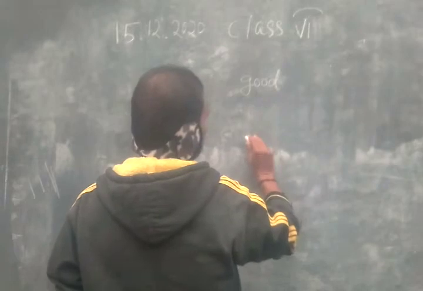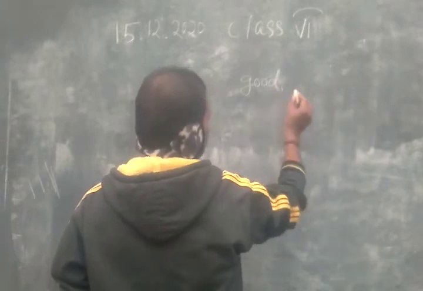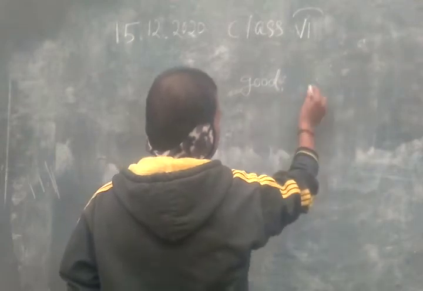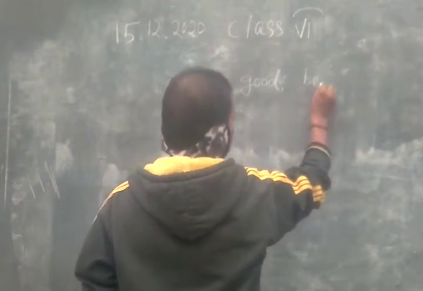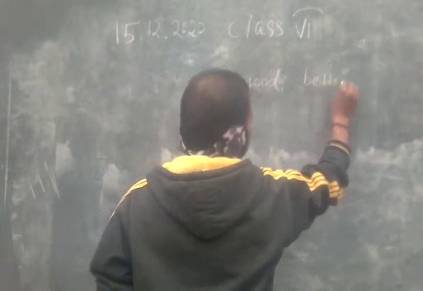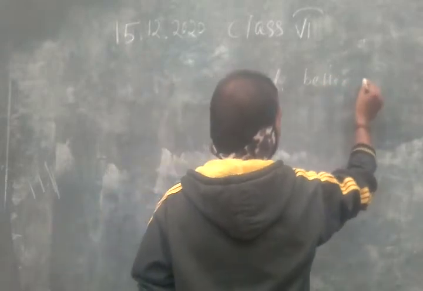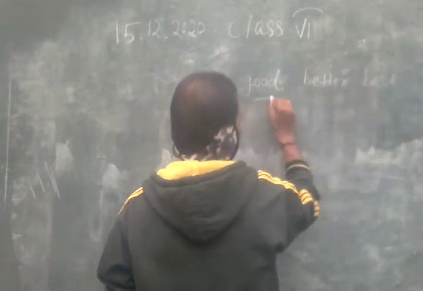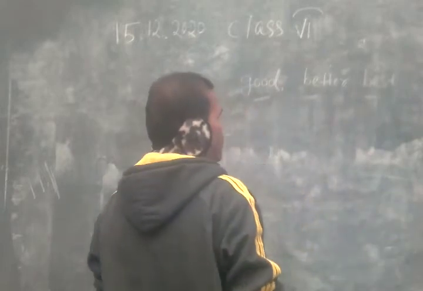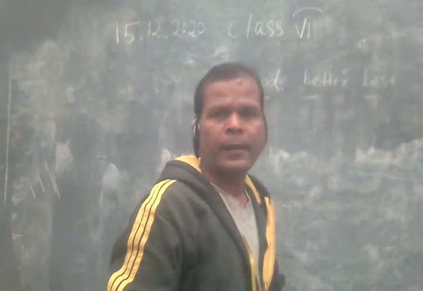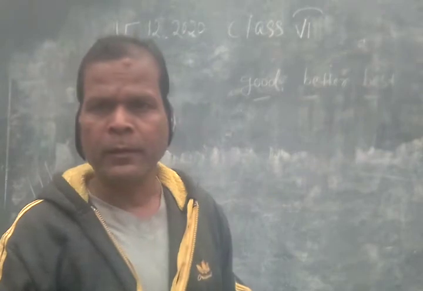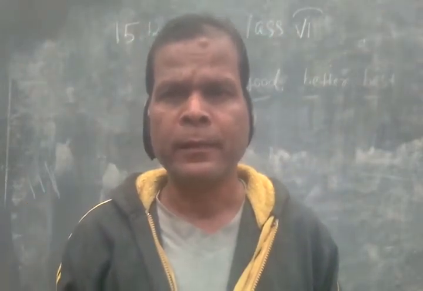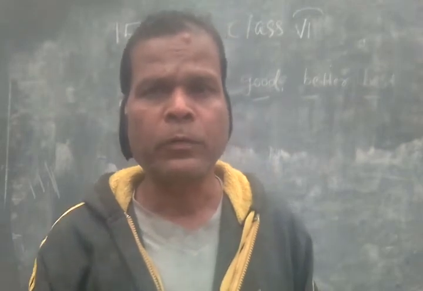So it is the positive degree, then comes good, better, and then the superlative is best. So here we have to use it: good, better, best. And well. In place of good, he is a good student. This means he is a good student.